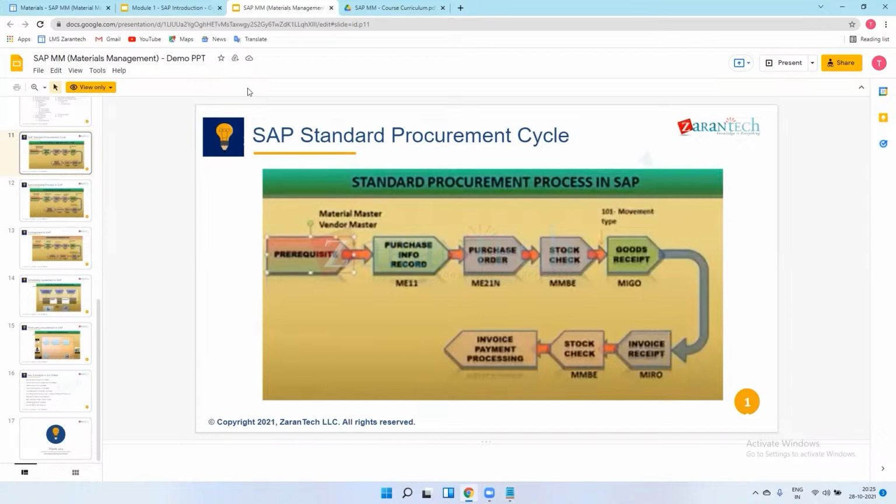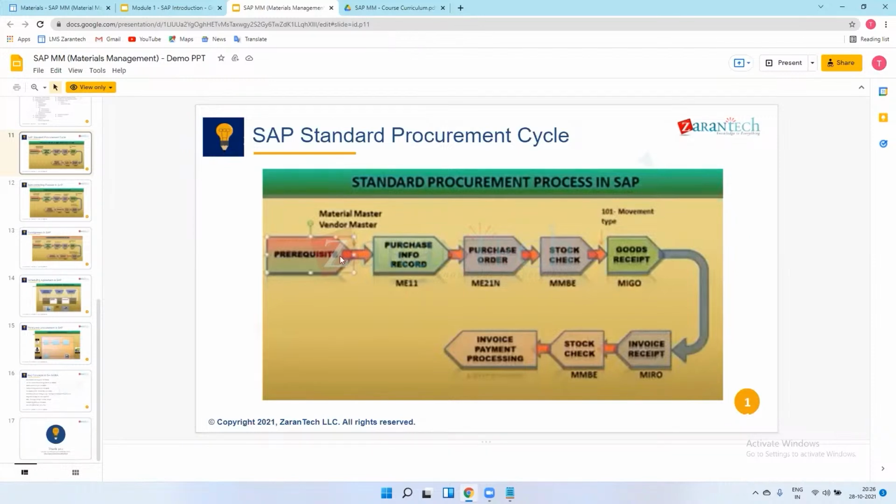In purchasing, we procure material from the vendor and we pay for that material. As a prerequisite, in any product-based industry, let's say Tata Motors, they are producing vehicles.